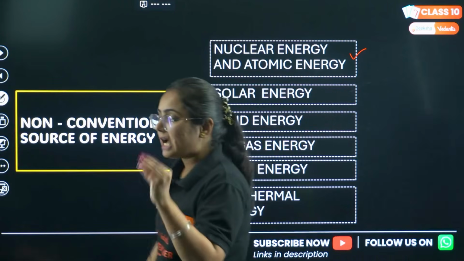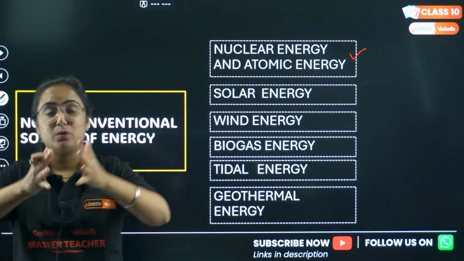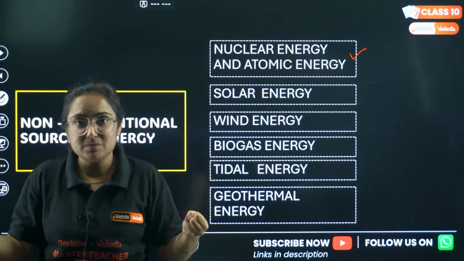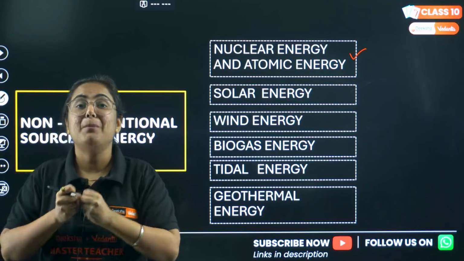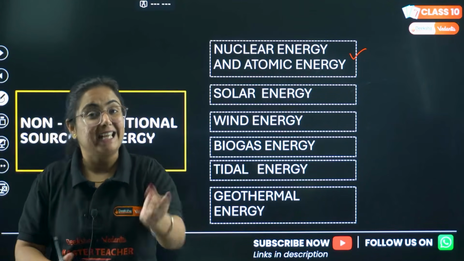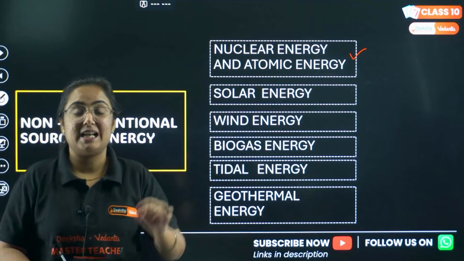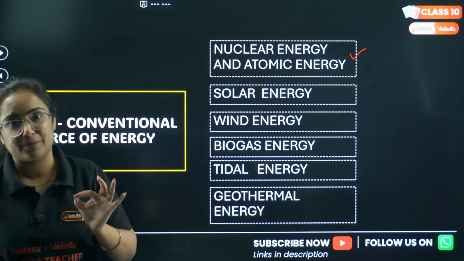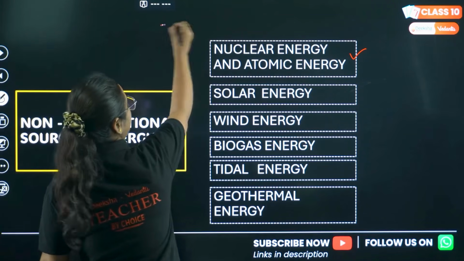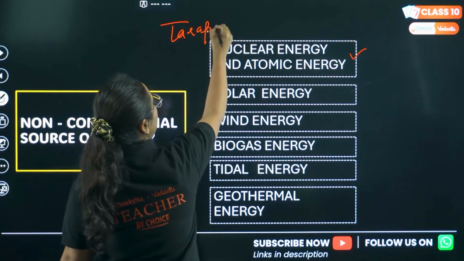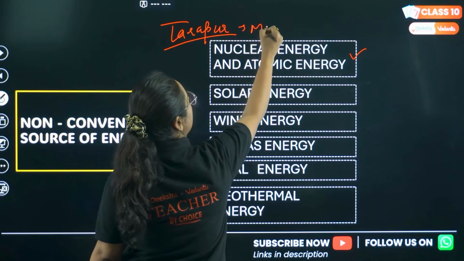Whenever atoms are divided or come together, they release an immense amount of energy that can be converted to electricity, also known as atomic energy or nuclear energy, like the Tarapur nuclear plant. The first nuclear plant of India is located in Maharashtra.